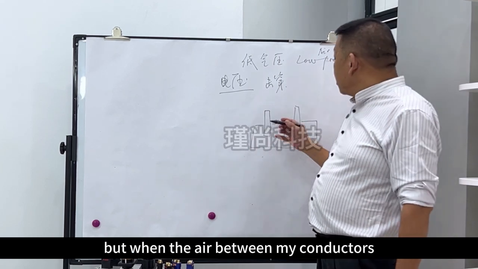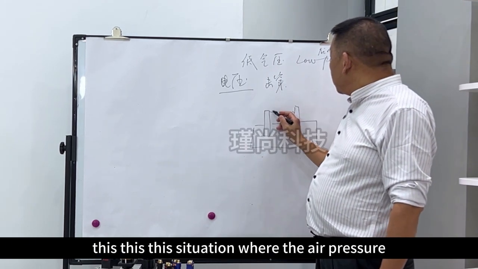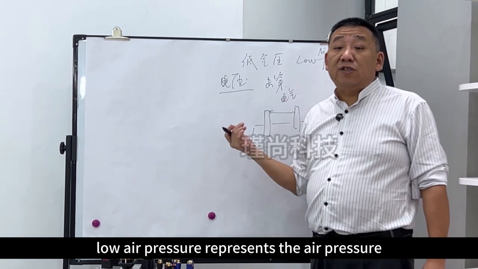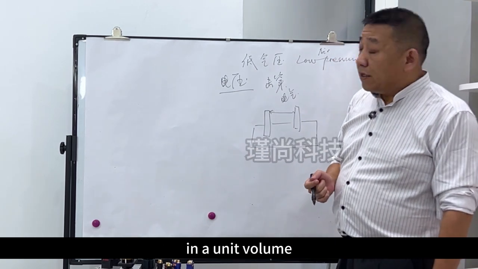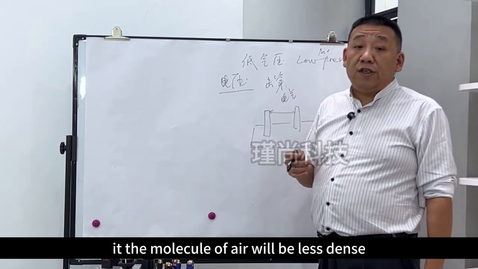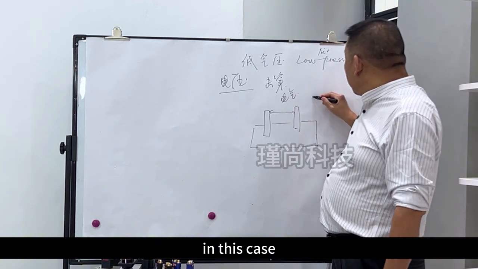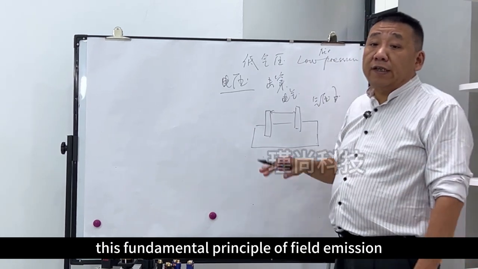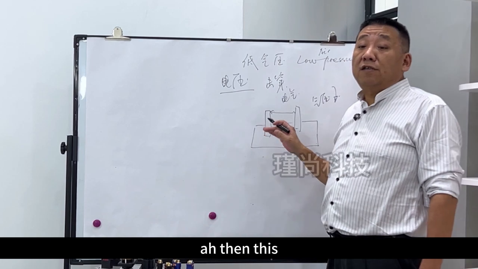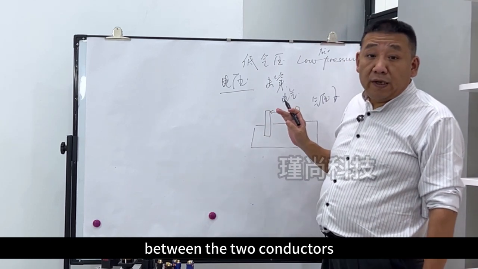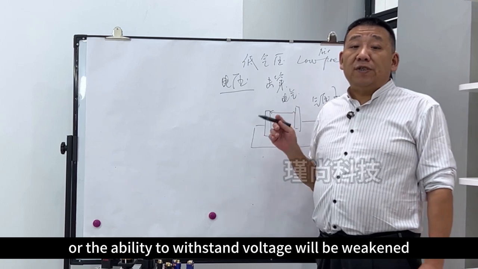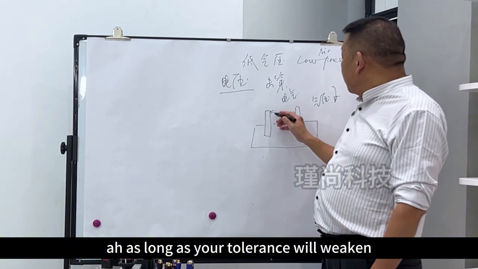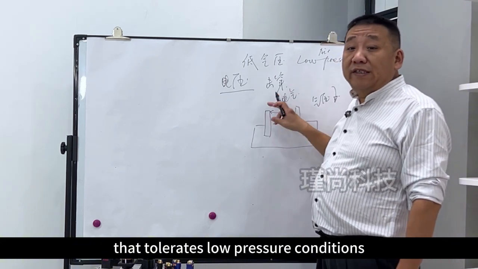But when the air between my conductors is at relatively low pressure, low air pressure means the air molecules in a unit volume will be less dense. In this case, electricity is more prone to breakdown, based on the fundamental principle of field emission. Between the two conductors, the ability to withstand voltage will be weakened. Our tolerance will weaken under low pressure conditions.